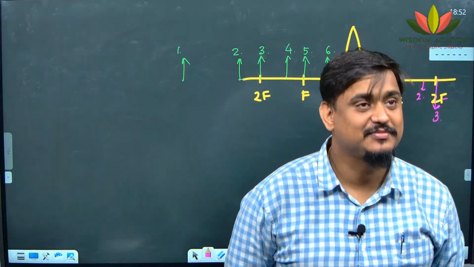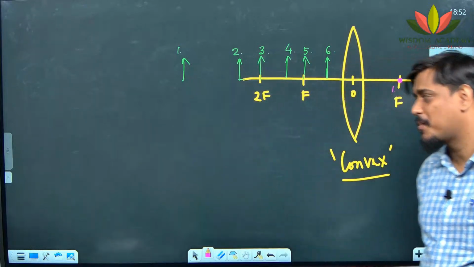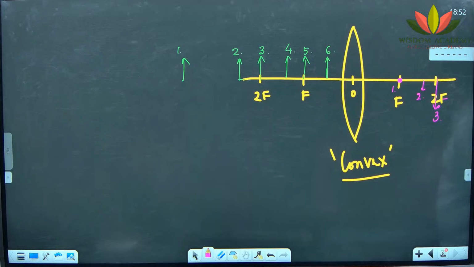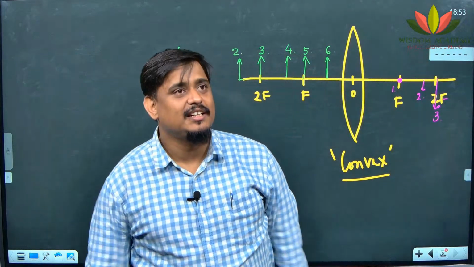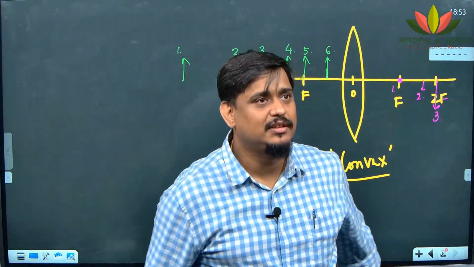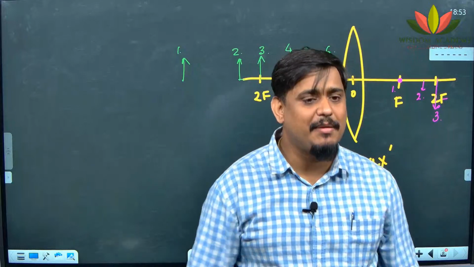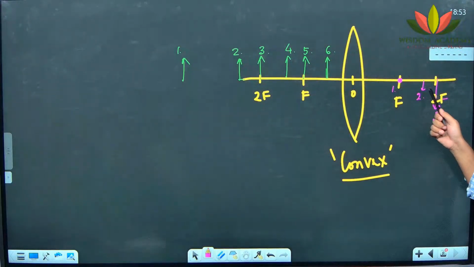The real image is the actual intersection of light rays. Virtual is not the actual intersection, we make it to intersect, isn't it? Good. So real images are those formed by the actual intersection of rays. These, 1, 2 and 3, are formed by the actual intersection of rays, isn't it?